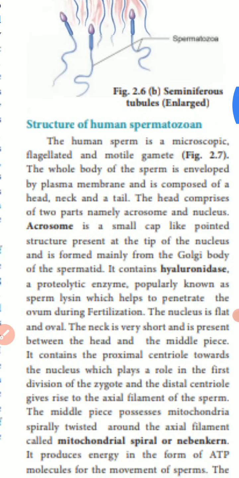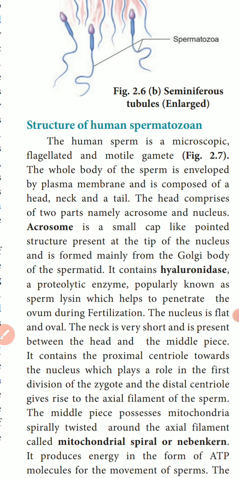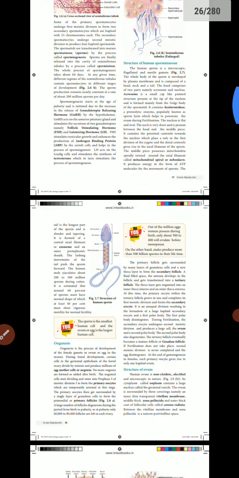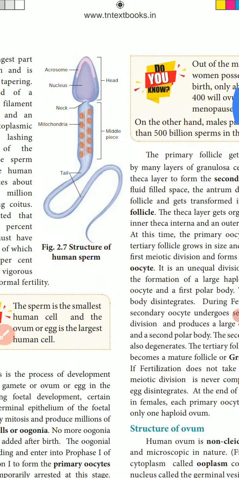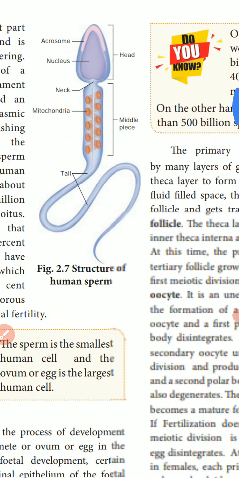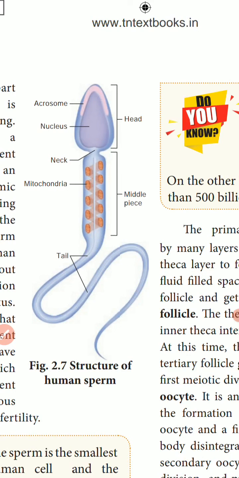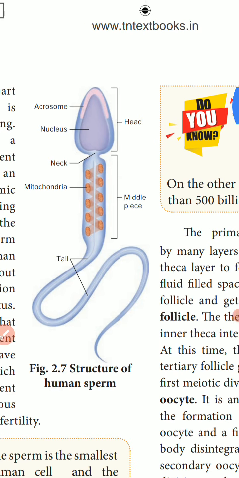I'll show you here. You can have a look at it in your textbook. These sperms are produced only in the testis. How they are produced we have seen so far, that is spermatogenesis. The structure of sperms we'll see now.